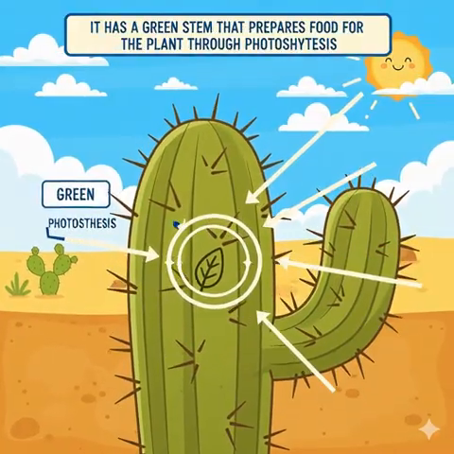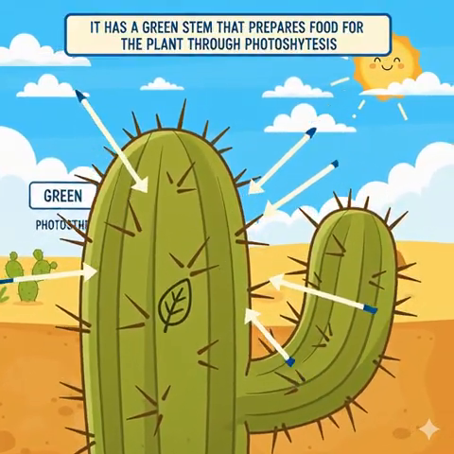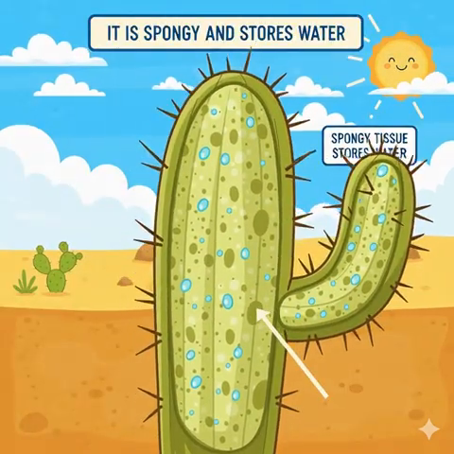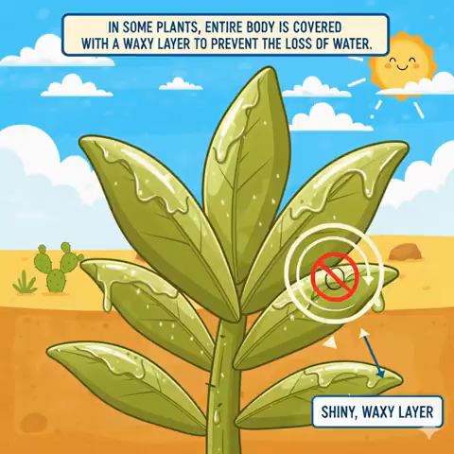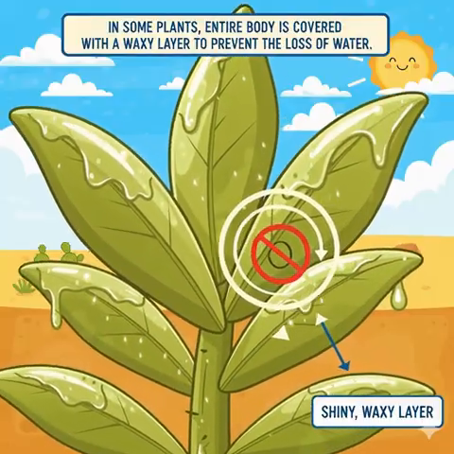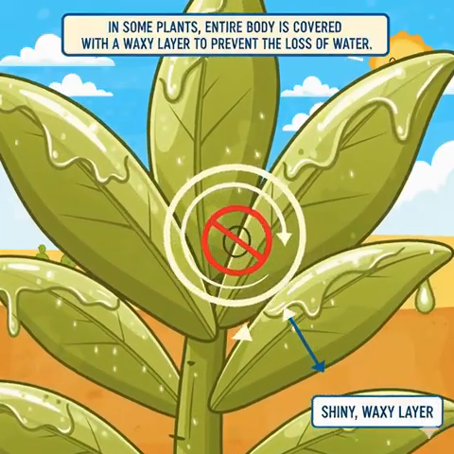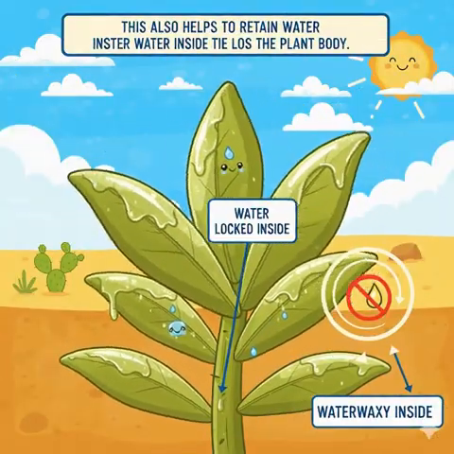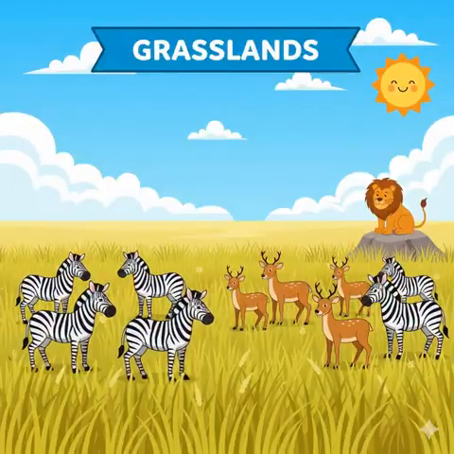It has a green stem that prepares food for the plant through photosynthesis. It is spongy and stores water. In some plants, the entire body is covered with a waxy layer to prevent the loss of water. This also helps to retain water inside the plant body.